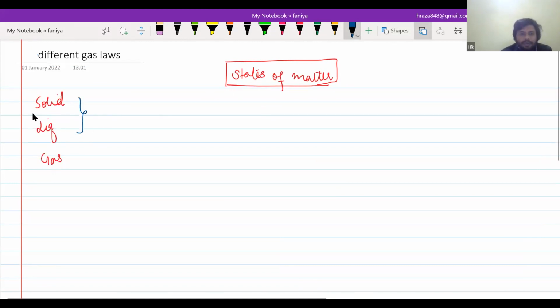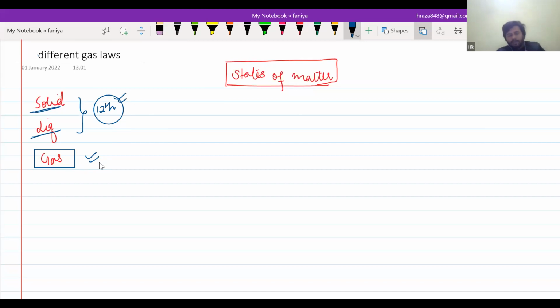Just remember, these two chapters will be taught in class 12th. And the third one, the gaseous state, is present in class 11th. So we will focus on the gaseous state only. Is that clear?